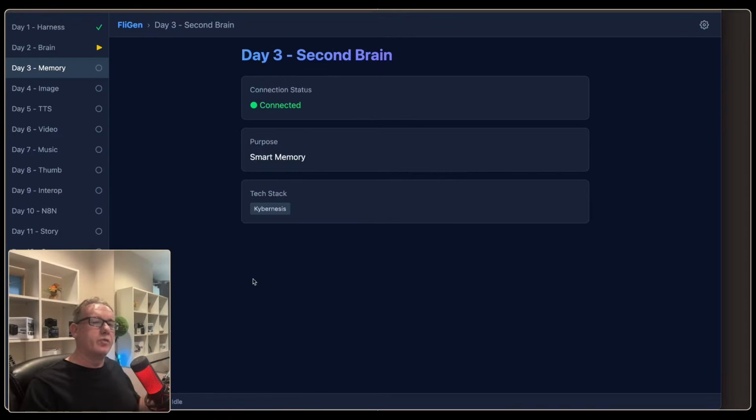Now, before we get started with looking at the second brain, which is day 3, I thought I'd just take a moment out to talk about certain issues that people can have when they're vibe coding. What that could be is that you check something into your repository. This is where we store the code. That could be seen by a malicious actor, and they could use it to maybe steal money from you. They might do it by using API keys that you've checked in by accident and then start using those API keys and you're up for a big bill. Or they might find other ways of checking your code and seeing if there's something that they can manipulate and cause you a bit of pain.